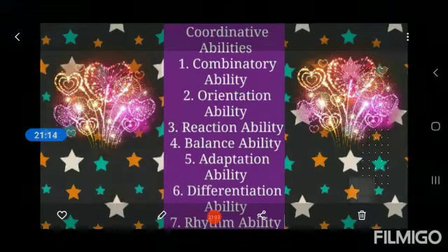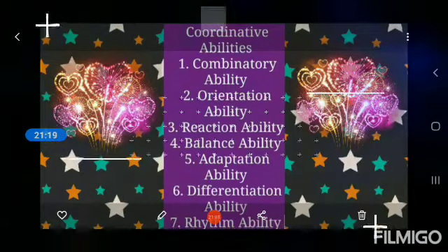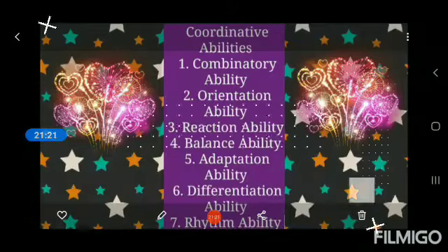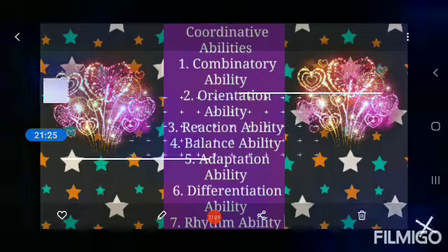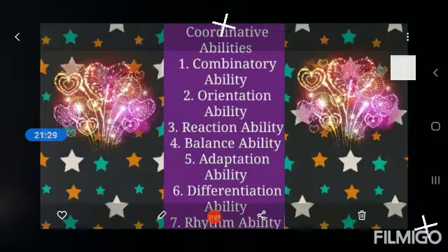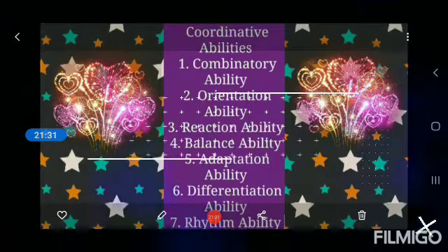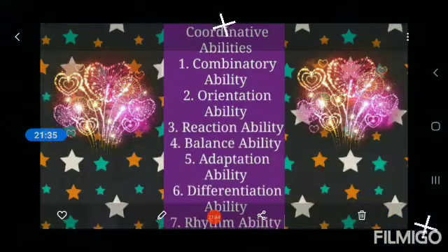In other words, it is the ability to solve motor tasks effectively in spite of changed or changing situations. It may be known or unknown situations. That is known as adaptation ability.